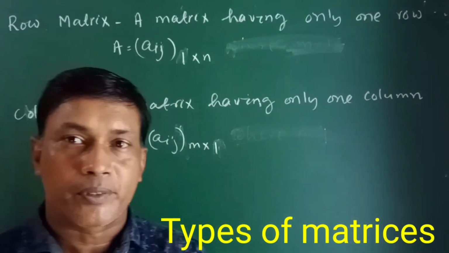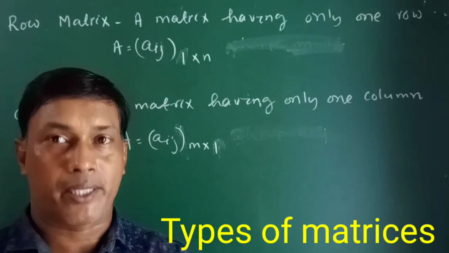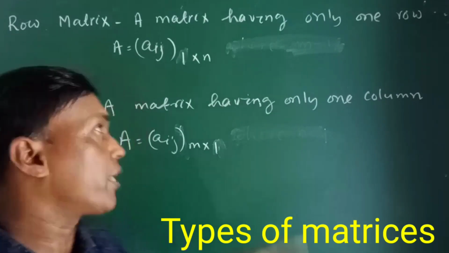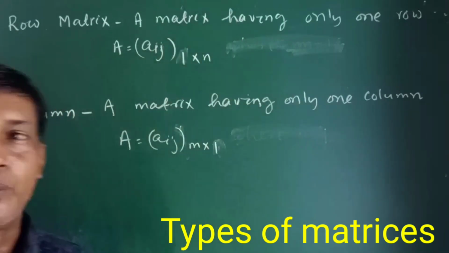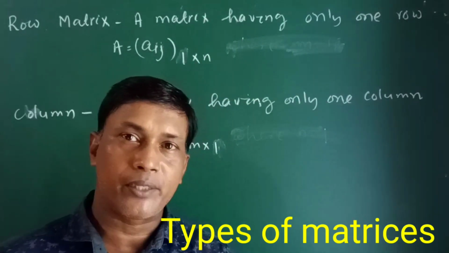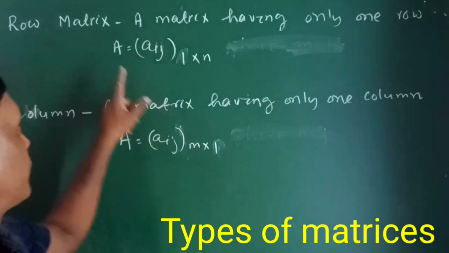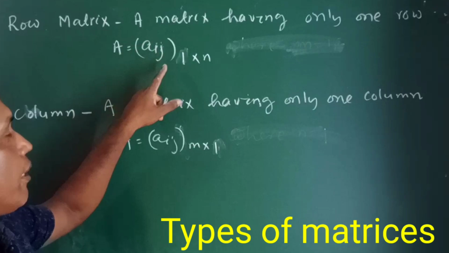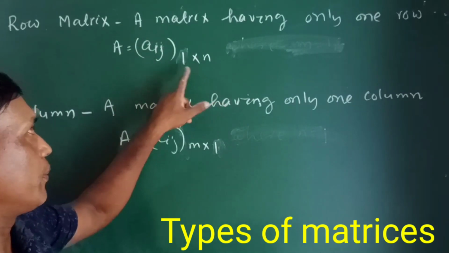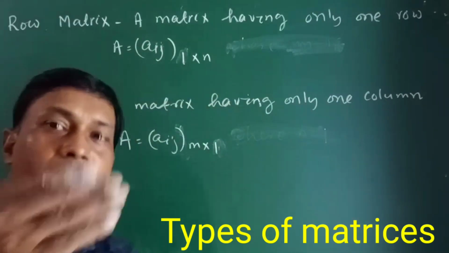Now we'll discuss different types of matrices. Different types of matrices क्या है? First is the row matrix. Row matrix means a matrix having only one row. एक ऐसा मैट्रिक्स है जिसमें एक ही रो होता है. So A is a matrix Aij, the element is Aij and the order is 1 into n. Row is 1, the columns may be many.